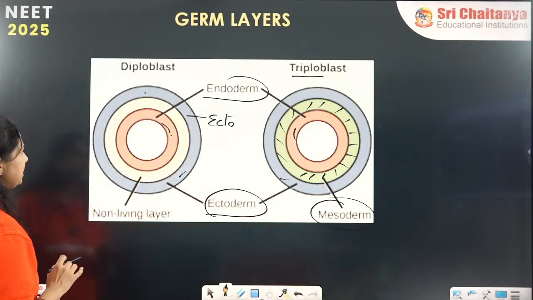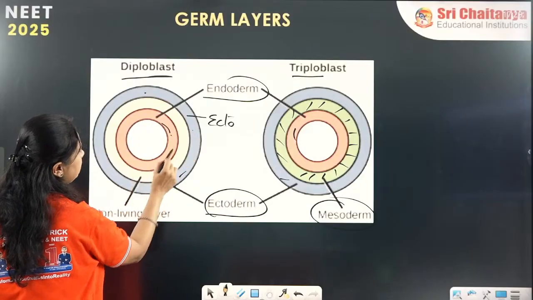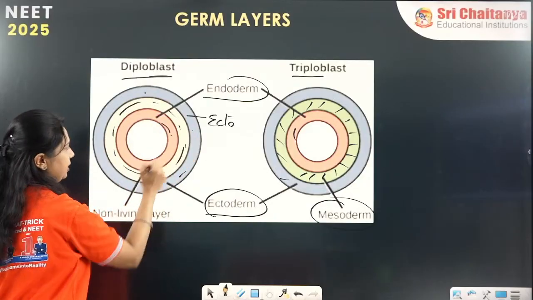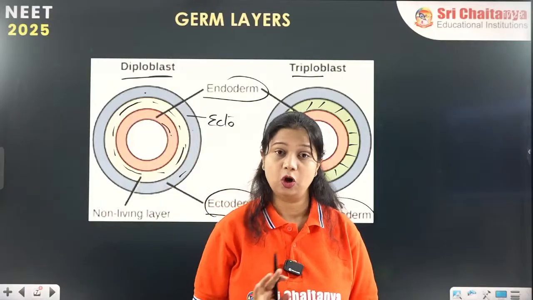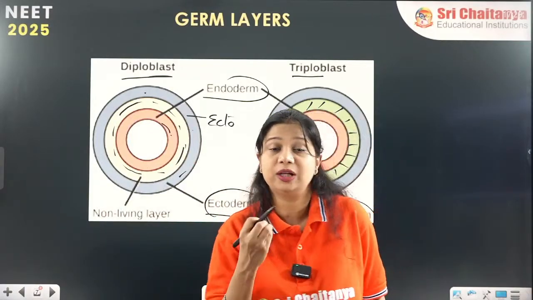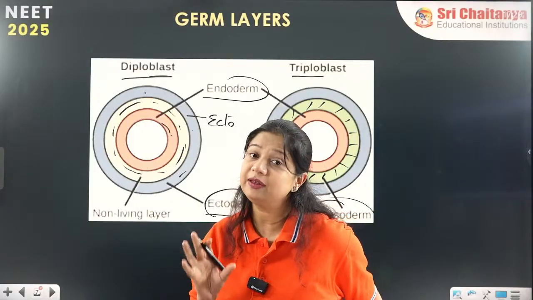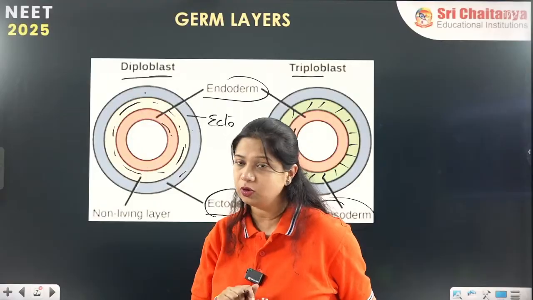Whereas in case of diploblastic organism, ectoderm, endoderm, they have this middle layer inside which is not mesoderm. It may be some non-cellular layer, it may be some jelly-like secretions, it can be anything, but it is not a cellular living layer, it is not mesoderm.